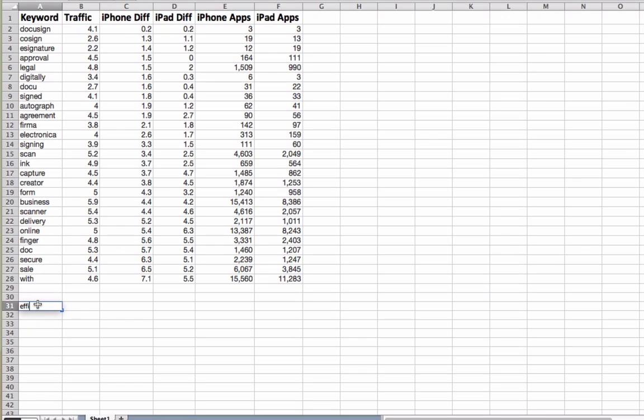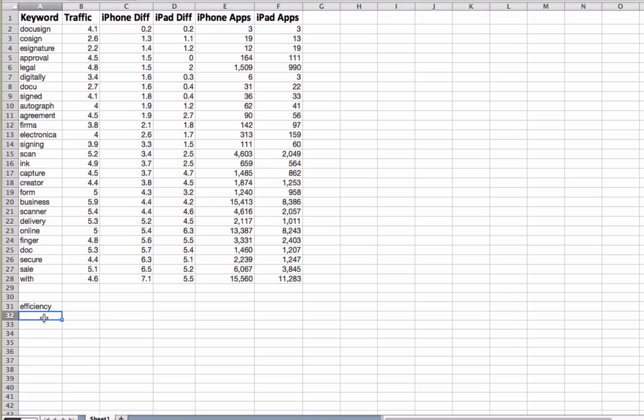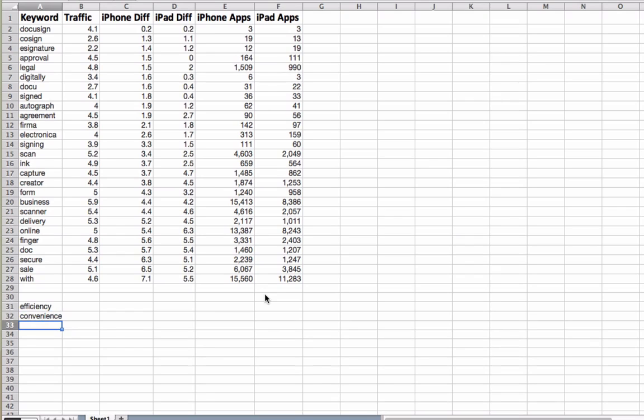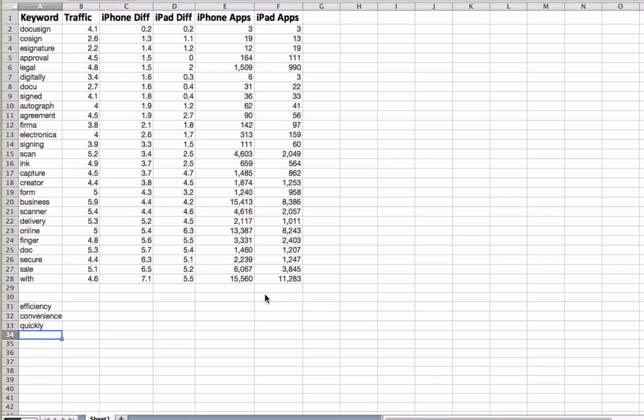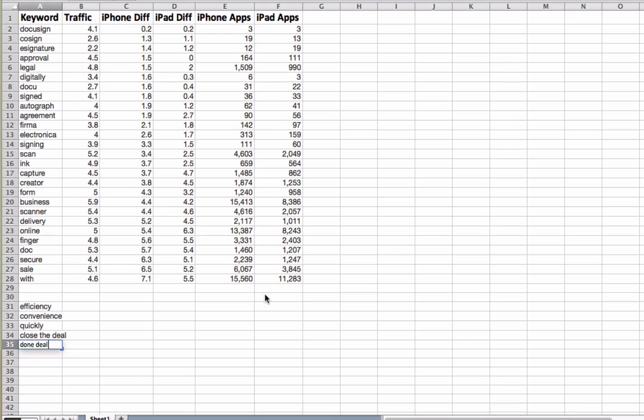So I was thinking the things that appeal to that type of user are efficiency, and I'm just going to write them down here. Efficiency, so that they're not trying to print out documents and sign them and maybe fax or mail them back. When they can do it electronically, there's efficiency, there's convenience, they can do it quickly. Maybe that's an emotional trigger or an action keyword that really appeals to them. And I was thinking, they can close the deal, or it's a done deal.